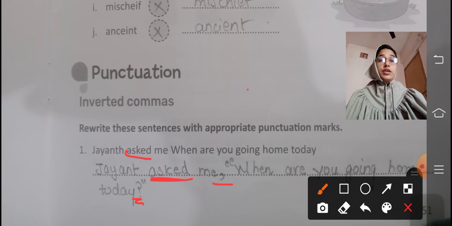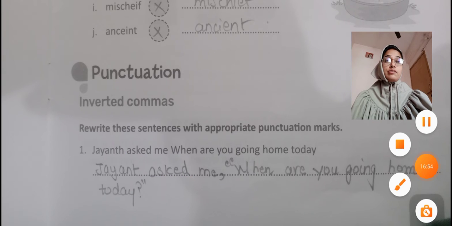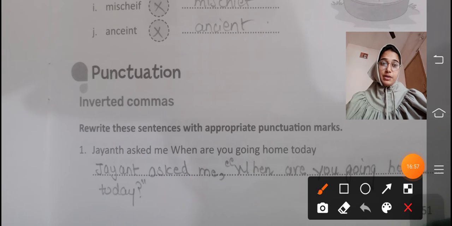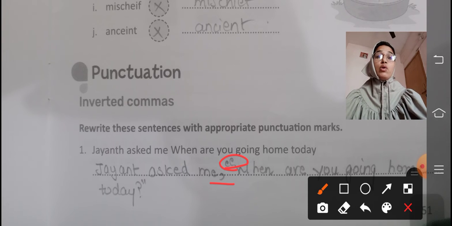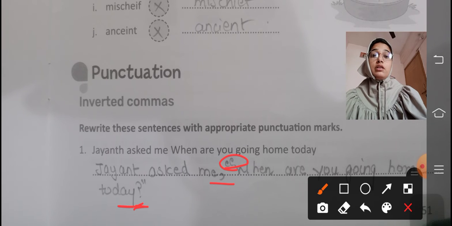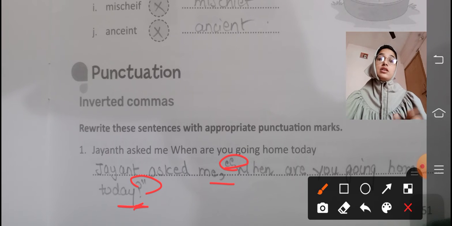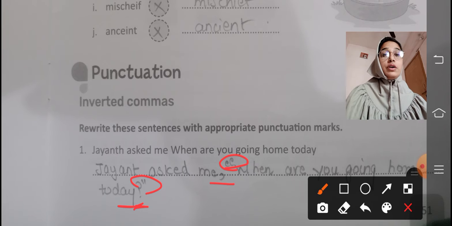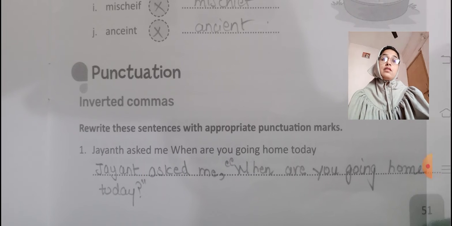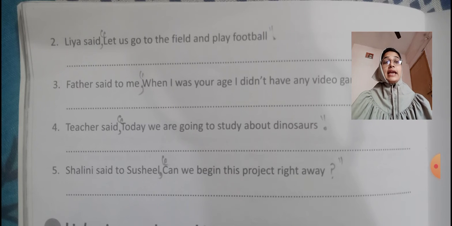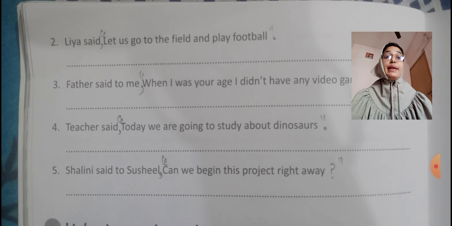Okay, so here you will write Jayant asked me. So what are the punctuation marks being used here? Comma. Then we'll write here inverted commas. When are you going home today? Then we'll put here a question mark, and then we'll close the inverted commas. Okay, moving on to question 2. Leah said, let us go to the field and play football.